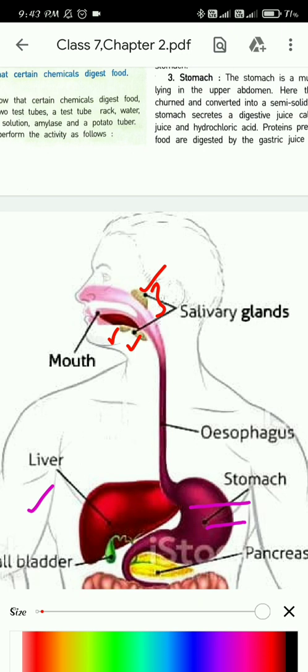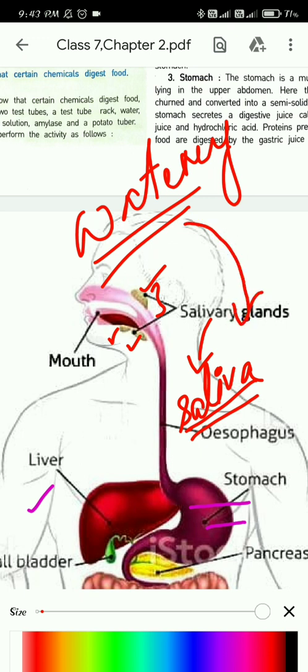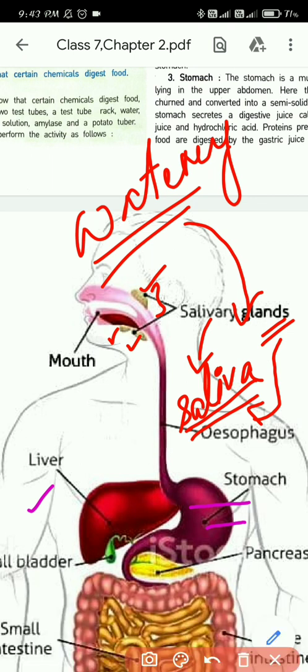So what does this salivary gland secrete? It secretes saliva. So what is saliva? Even now, if you notice, your mouth is watery, isn't it? And what is that watery substance? It's nothing but saliva. So our mouth is never dry. It never gets dried up because of the presence of these glands, which supply saliva to our mouth, and this saliva is secreted by the three salivary glands present near the mouth.